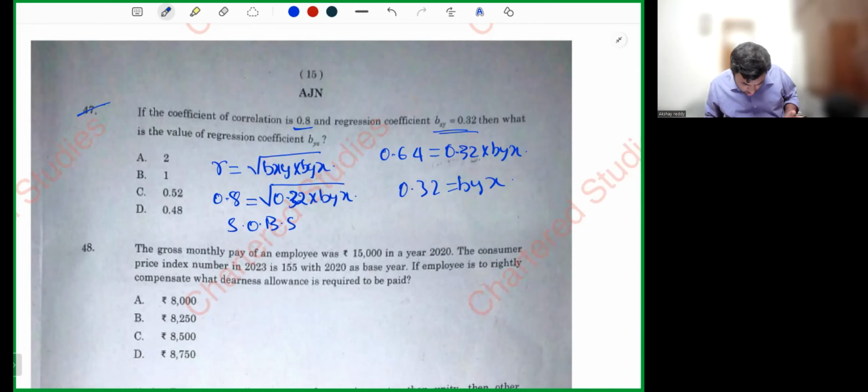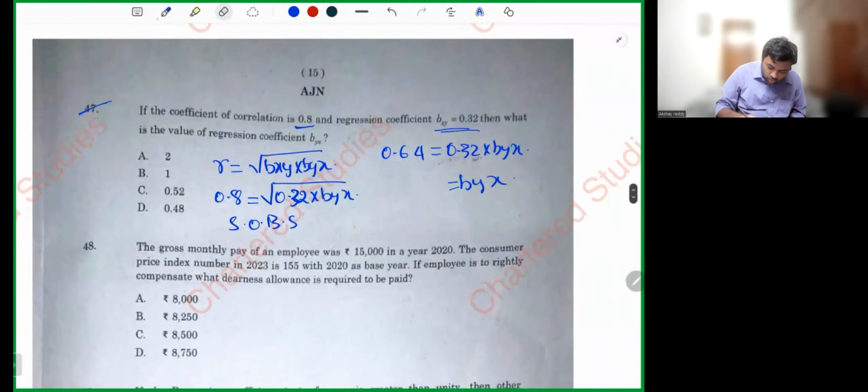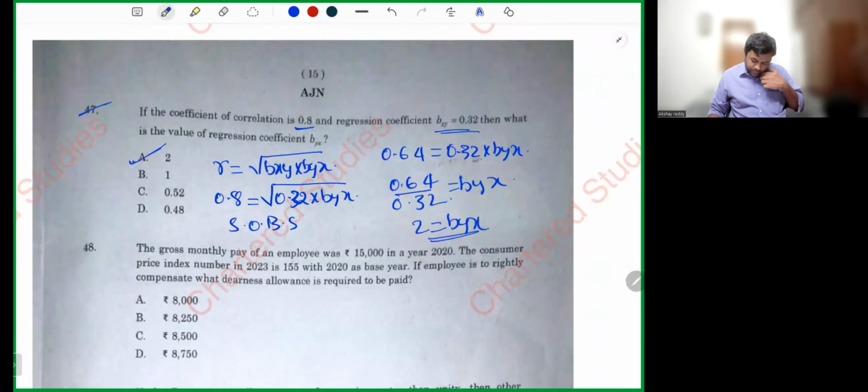Yes, sir. Let me check if we have made any mistake over here. There's no mistake. It's 0.64 divided by 0.32. We have done a blunder. Sometimes it happens in exams, so we do blunders. See, without tension only I'm doing this blunder. You can understand how a blunder can happen with you in the exam. So byx is equal to 2.